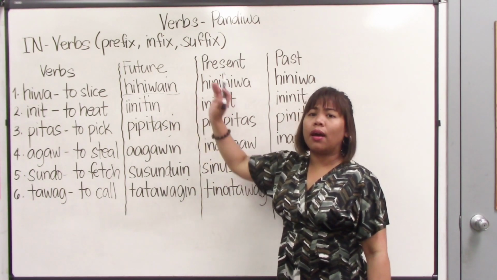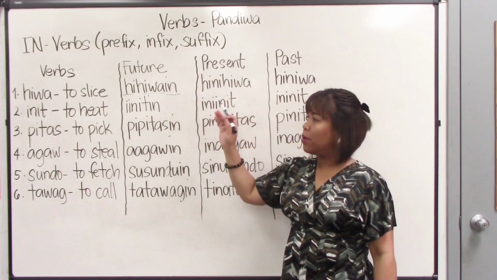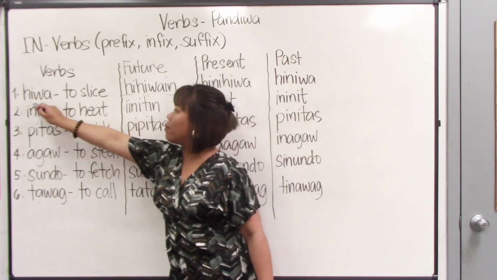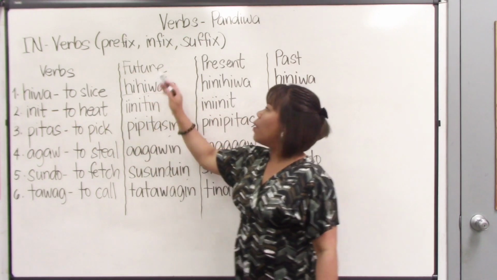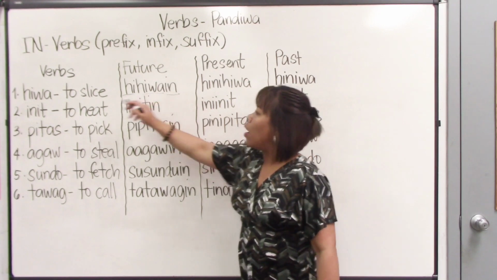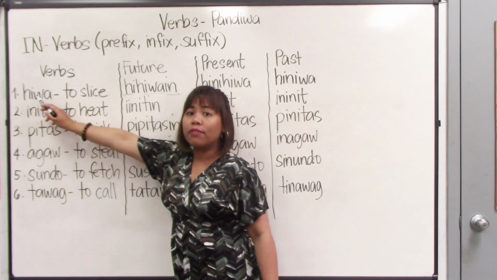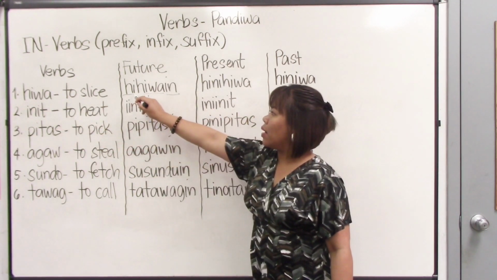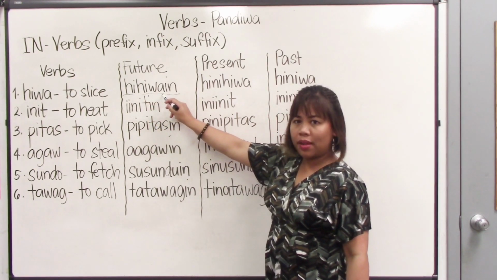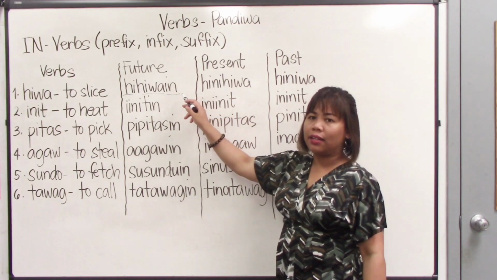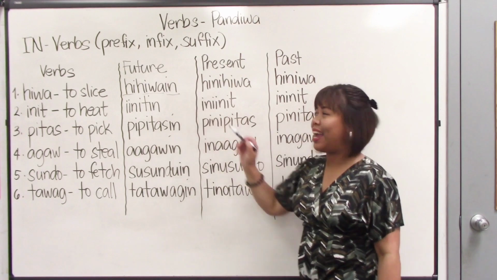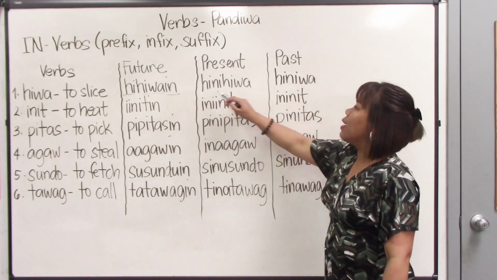The same with the other verbs that we've discussed in the previous lessons, we always get the first syllable of the root verb, right? So we got it from here, hiwa. So in forming the future tense, we get the first syllable of the root verb. We put it here, so it will become a prefix. And then we copy our root verb, and then we add the in. So hiwa became hihiwain.